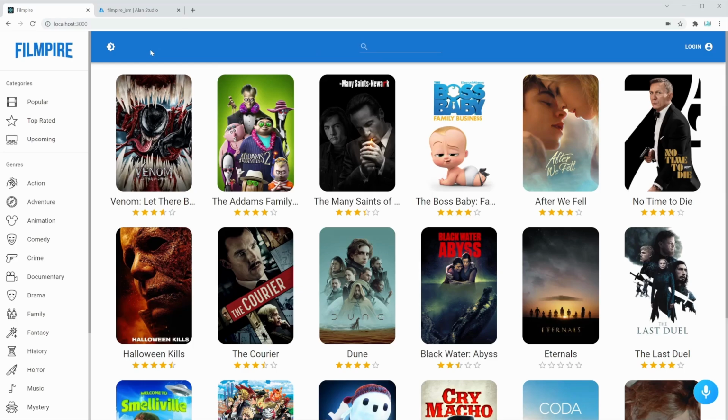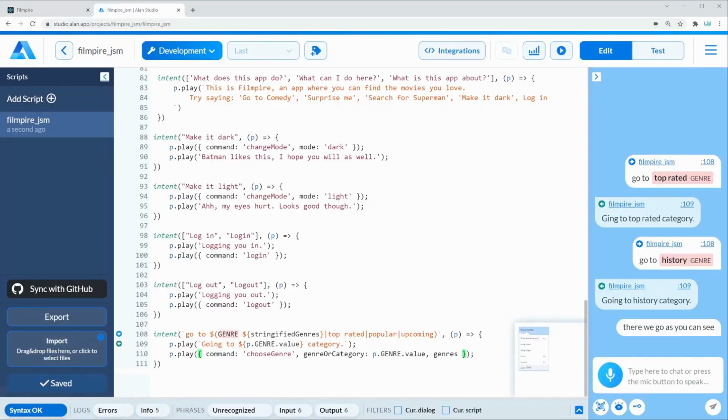Now, the final thing we can do before implementing some Easter eggs is to implement a search. For example, we need to be able to say, search for Venom, search for The Boss Baby, search for No Time to Die. So let's implement that right away.